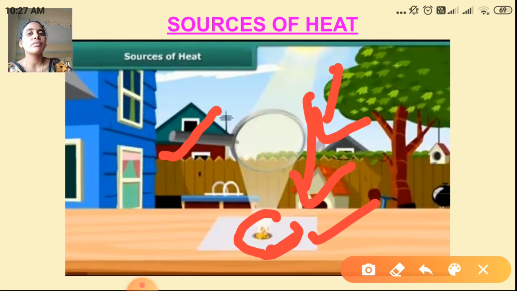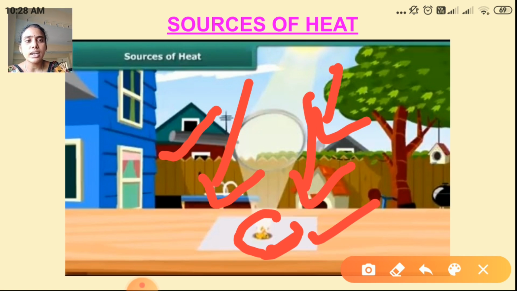Thus the heat from the sun makes the paper burn. Why will the paper burn? Try that experiment. You can use any magnifying glass. If we focus on the white paper, after some time the sun rays fall on the paper and it will be burned.